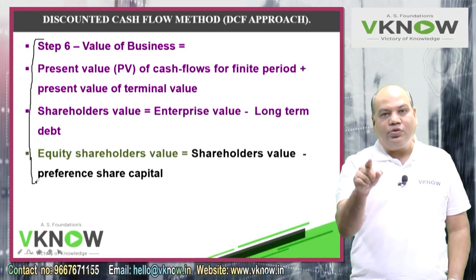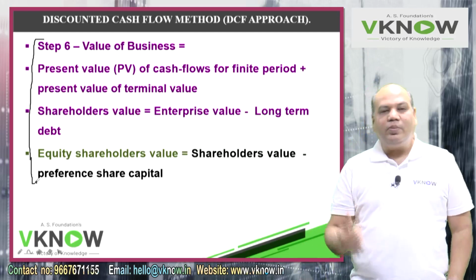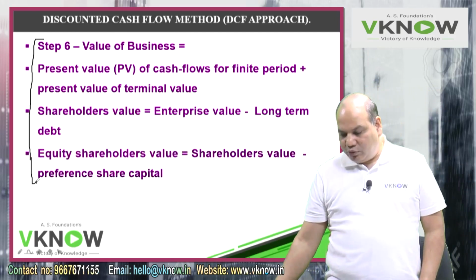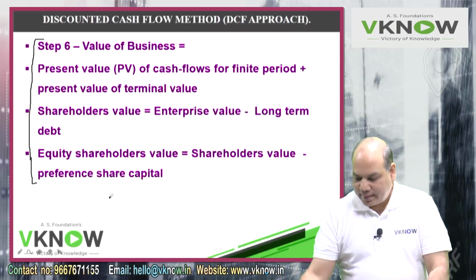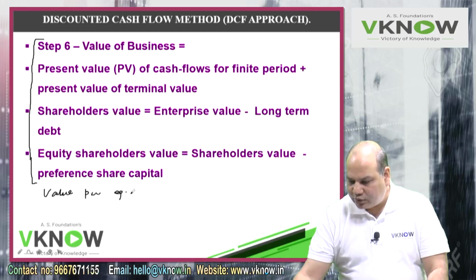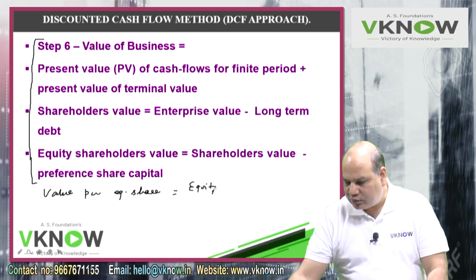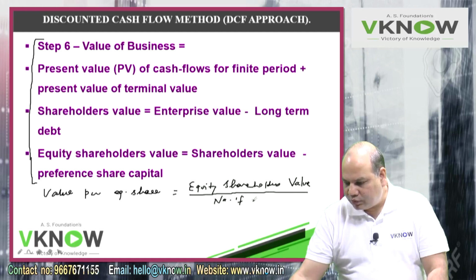And in case they ask you value per share, then the last line, equity shareholders value divided by number of equity shares, will give you value per share. So I would just add one more line here. So here value per equity share will be your equity shareholders value upon number of equity shares.